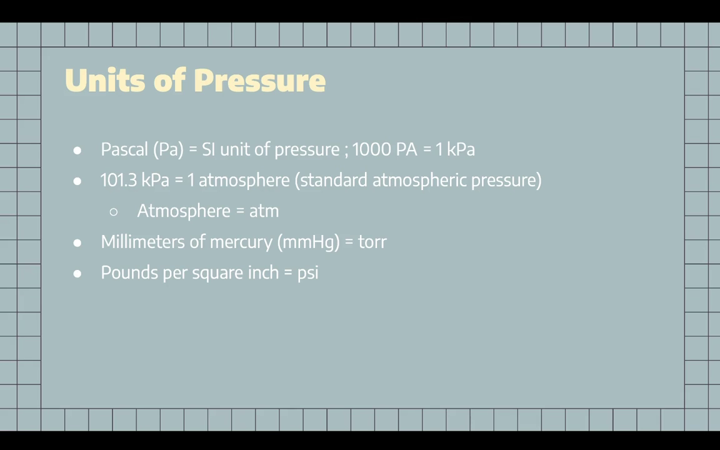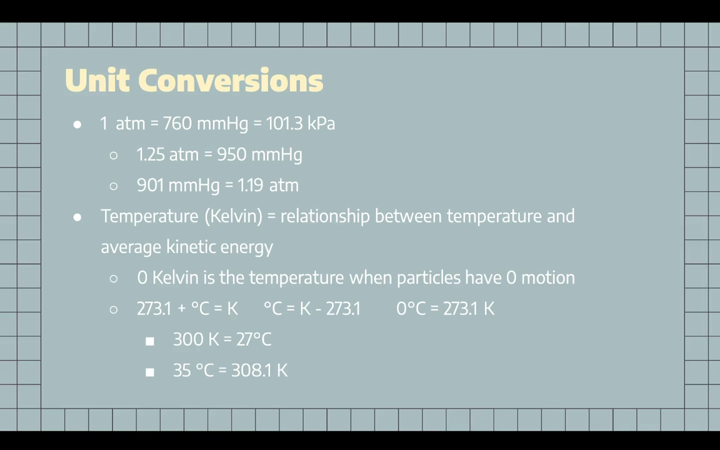First, pascals, also known as Pa, is the SI unit of pressure. 1000 Pa is 1 kPa, or kilopascals. 101.3 kPa is 1 atmosphere of pressure. Atmosphere is shortened to atm. Another unit of pressure is millimeters of mercury, or mmHg, and it's also called a torr. Now, unit conversions. 1 atm is equal to 760 torr, which is also equal to 101.3 kPa.